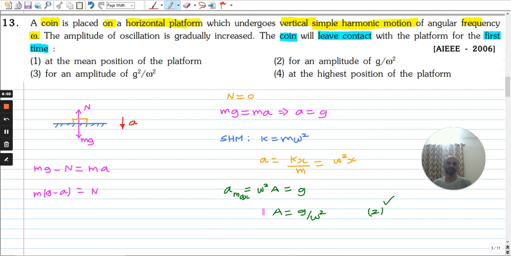harmonic motion. So acceleration max is omega square A, and that should be equal to g when the normal reaction is becoming 0. When the normal reaction becomes 0, the point will lose contact with the surface. So from this you get the amplitude as g by omega square. So the correct option is option 2.